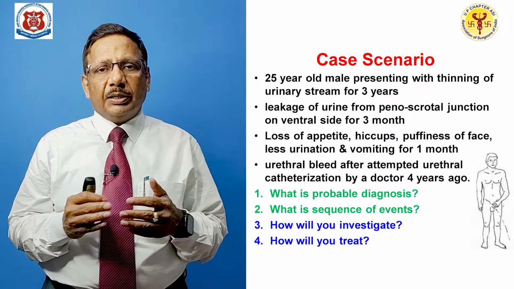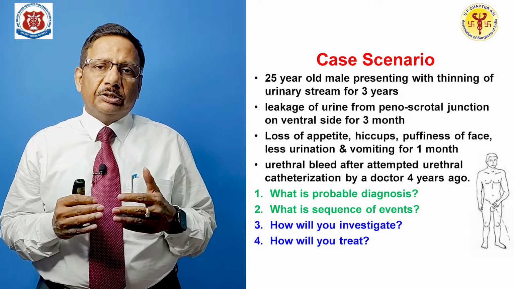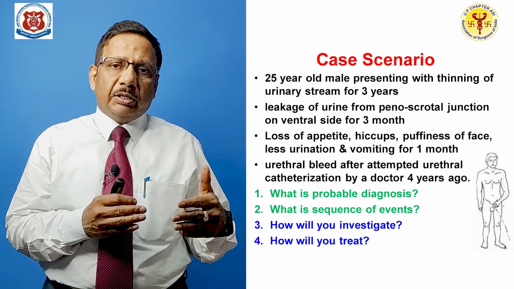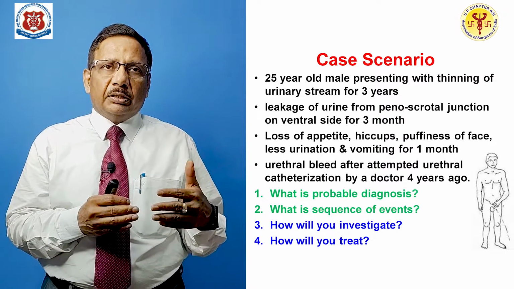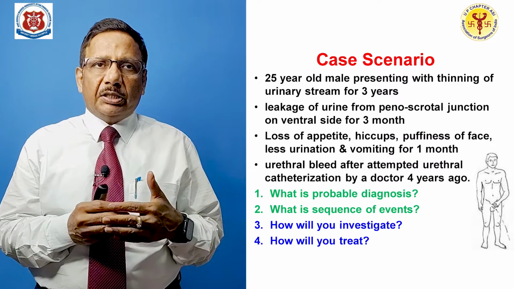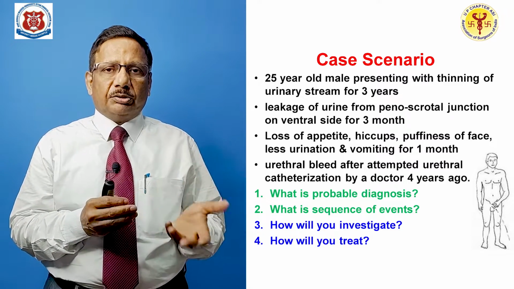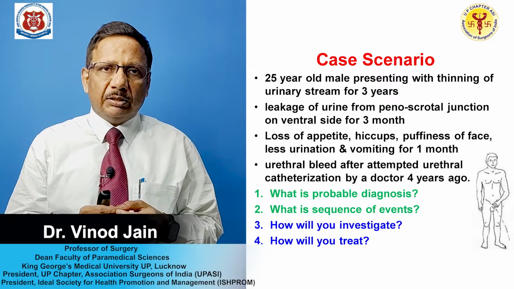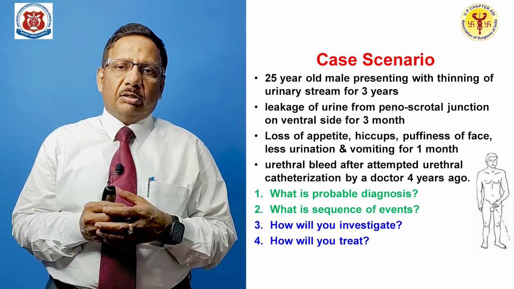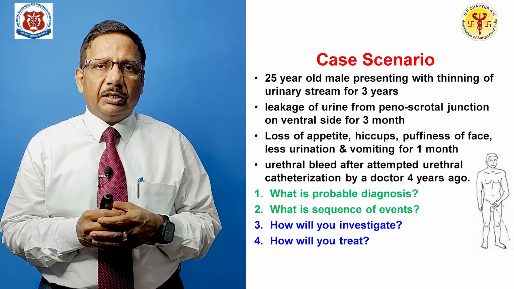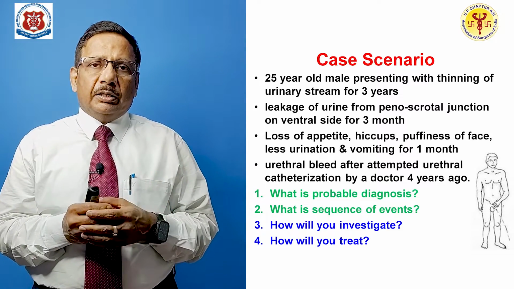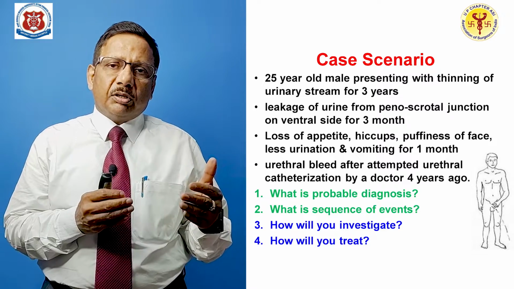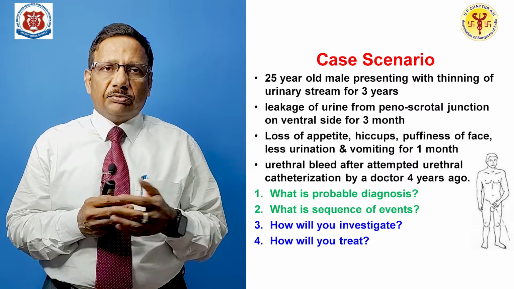The case scenario remains the same. That means whatever scenario we have taken previously: a 25-year-old male presenting with thinning of stream for the last 3 years and there is a leakage from the penoscrotal junction for 3 months. The patient is having loss of appetite, puffiness of face and all the symptoms of chronic renal failure for the last 1 month.